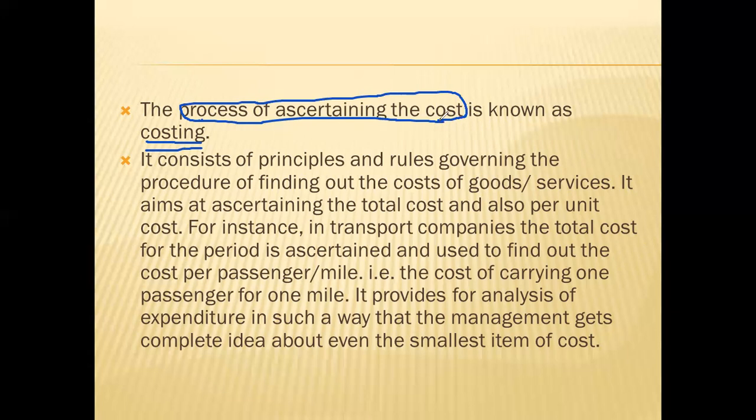Till now, whatever we have discussed, you may think that finding the cost of a product is very simple: you add this expenditure and you get the cost. But it is not like that. For finding the cost of the product, there are various rules, principles, and standards applicable, telling you that you should add this particular cost and should not add that particular cost.